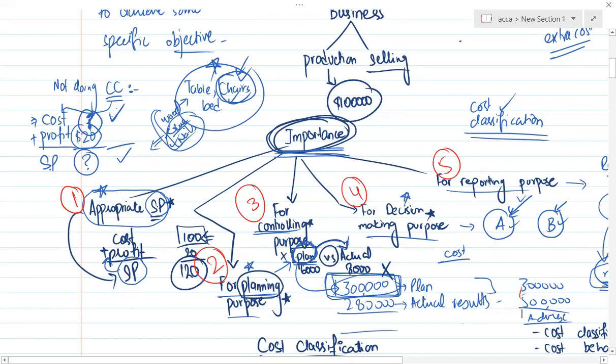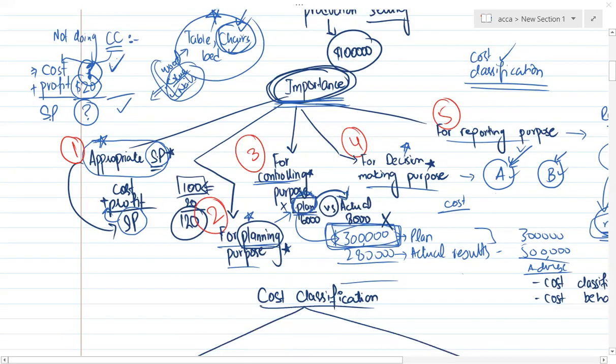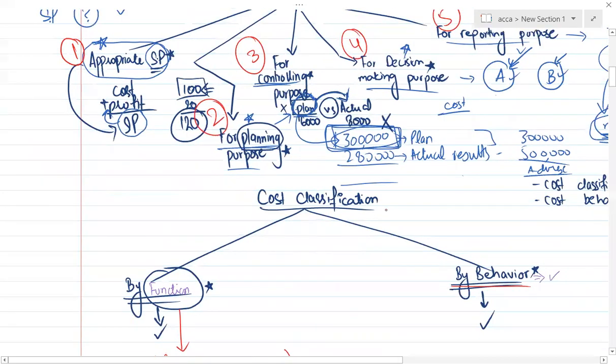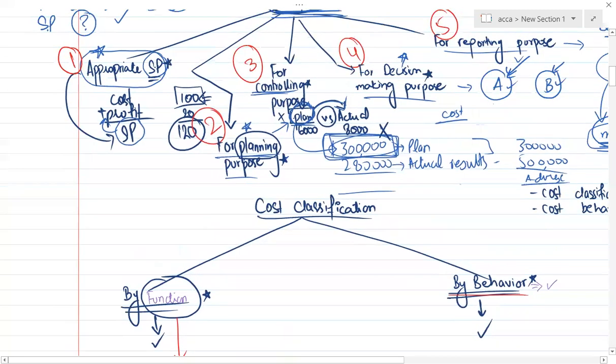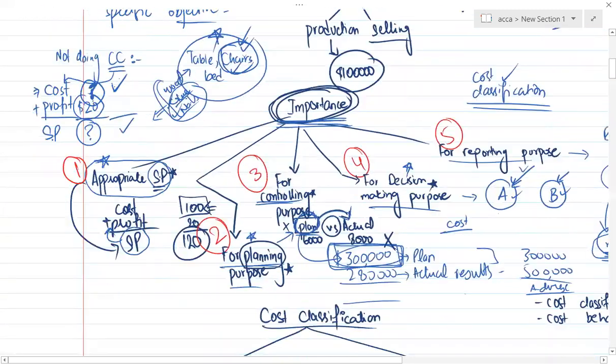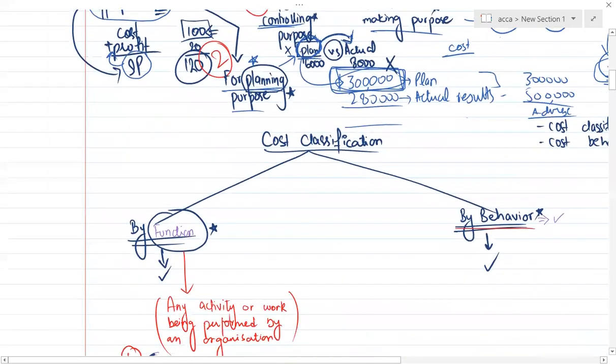Now we have to go to the next topic. Next topic would be classifying this cost, how to classify this cost. We would be covering cost classification by function and cost classification by behavior, which are very important in SEC MA1, MA2, and F2. But for today's lecture, I am ending here at importance. In the next lecture, we will continue with cost classification by function and behavior.